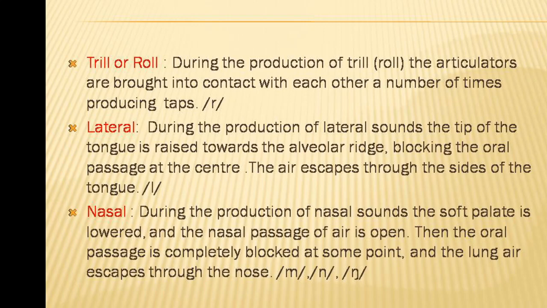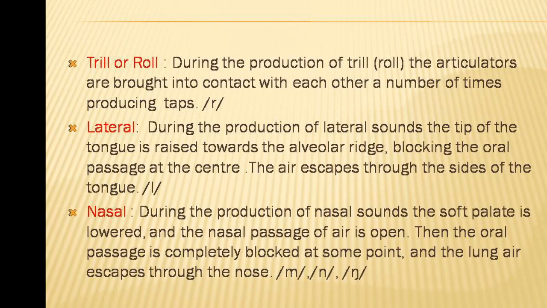Instead of a series of taps, if a single tap is made by the articulators quickly coming together and going away, it is called a tap or a flap. When r occurs between vowels, as in very, sorry, it is pronounced as a tap. So the trill or roll sound example is r.